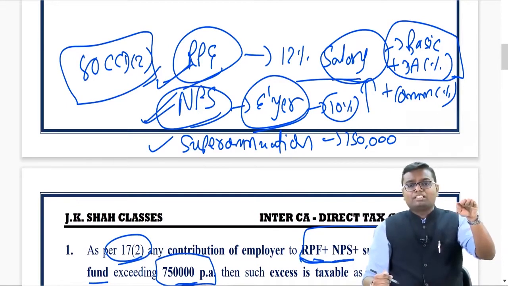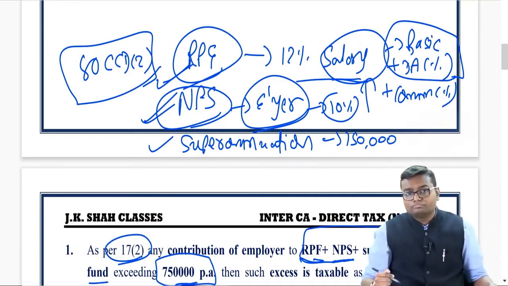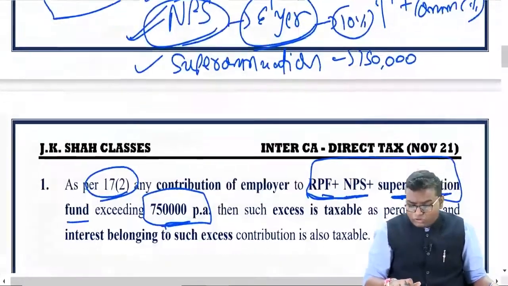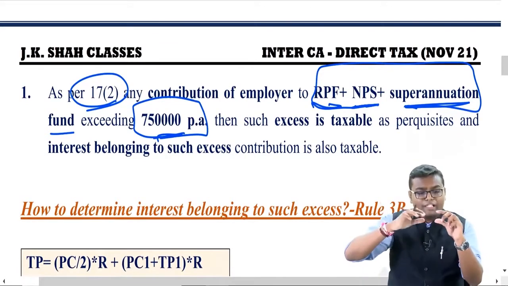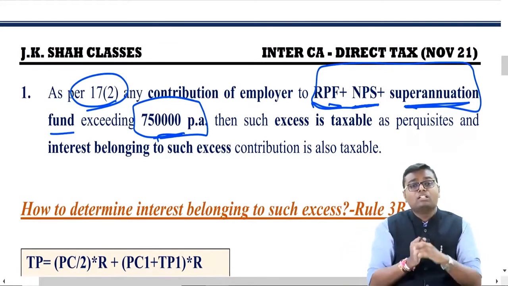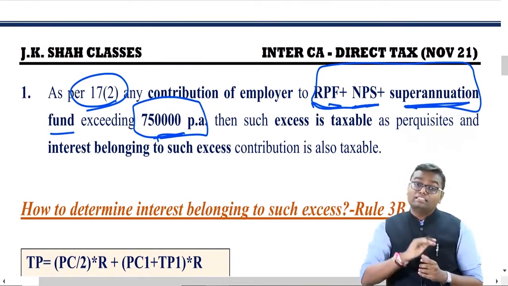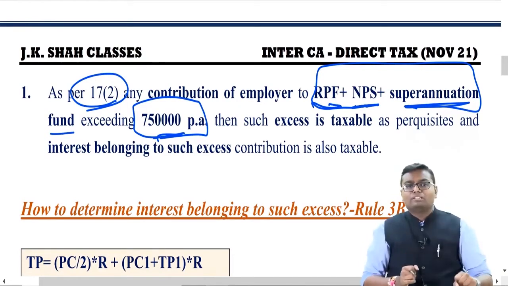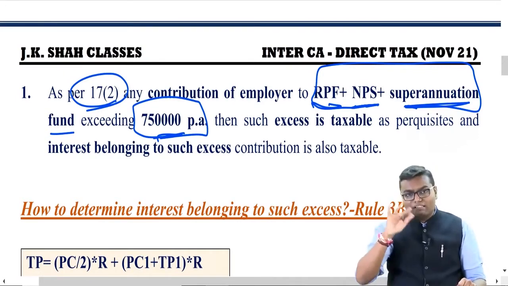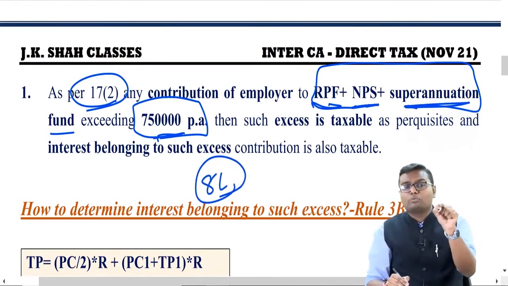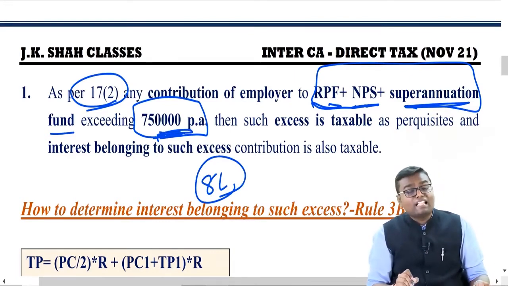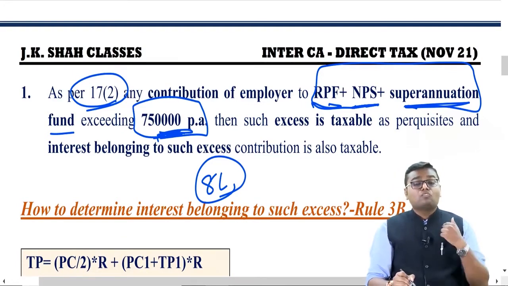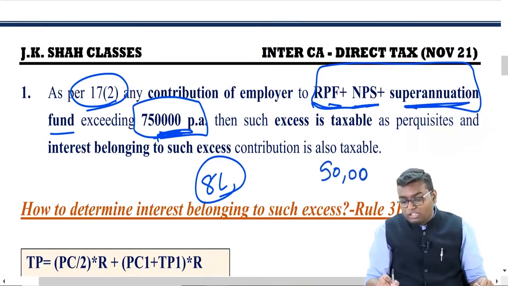So maximum exemption they kept 7,50,000 per annum. And what they said in addition to this, whatever is the interest on the contribution over and above 7,50,000, that will also be taxable. For example, my employer is contributing this year rupees 8 lakh in my recognized provident fund. Is this more than 7,50,000 per annum? Yes. So what exemption will I get? Up to 7,50,000. The balance 50,000 will be taxable to me.